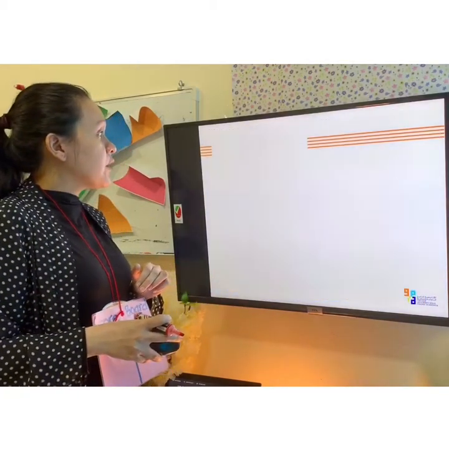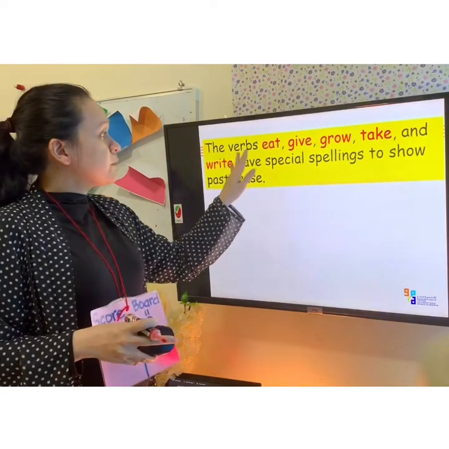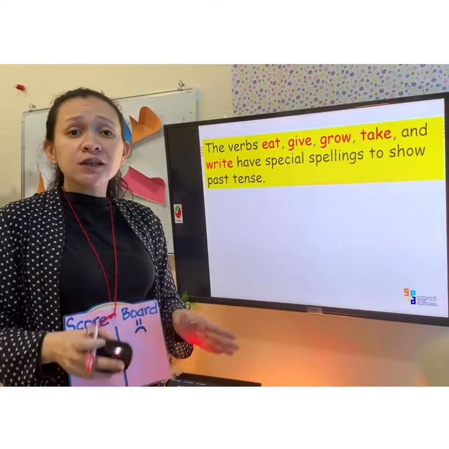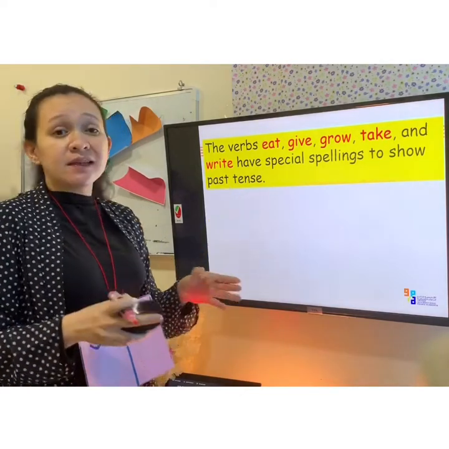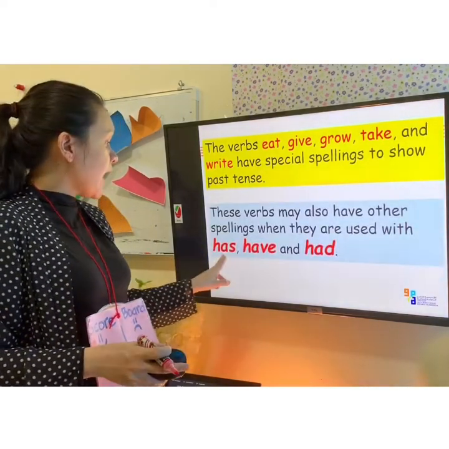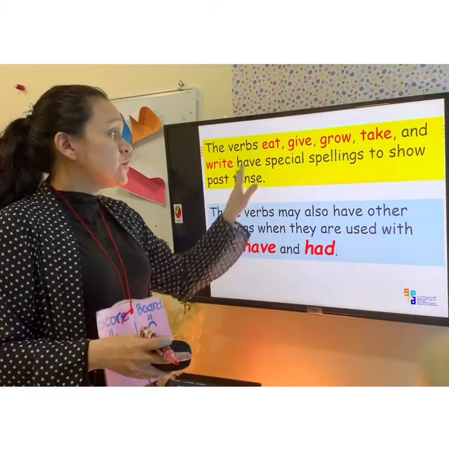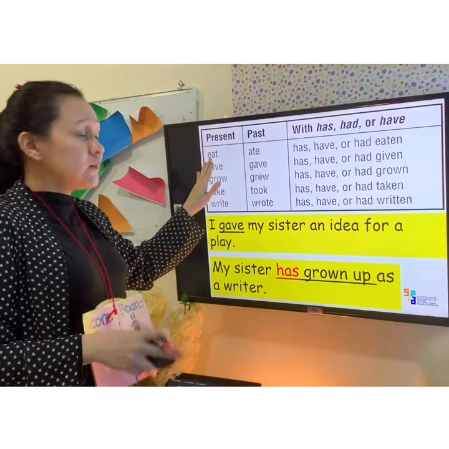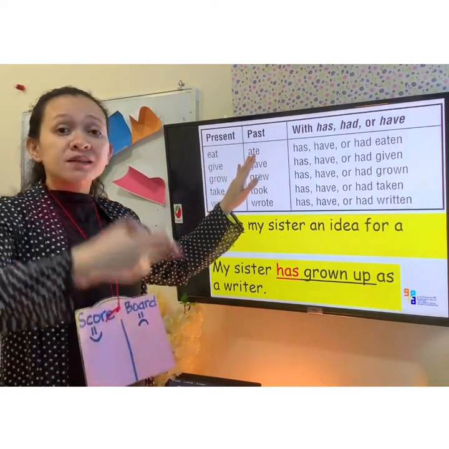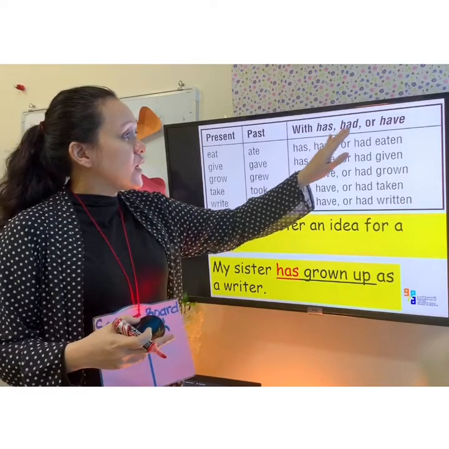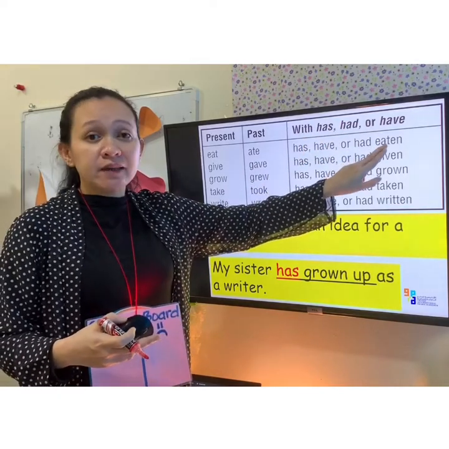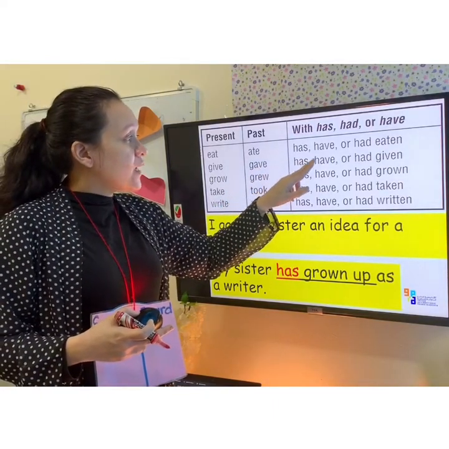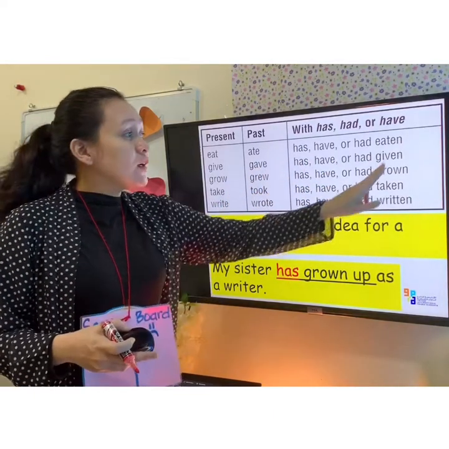Now let's move to other words. The verbs eat, give, grow, take, and write have special spellings also to show past tense. And then we are going to use has, have, and had with all of these words. Now let's check. Eat, present tense, becomes ate, past tense. Now when we are using has, had, or have, it becomes eaten. Give becomes gave. We will use has, have, or had, and it becomes given.